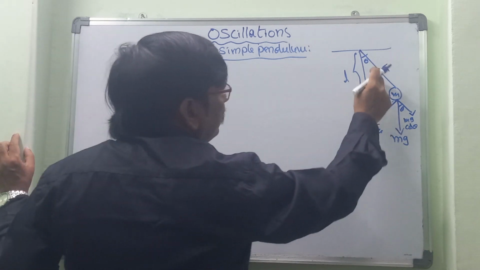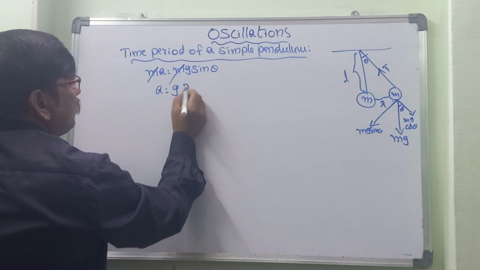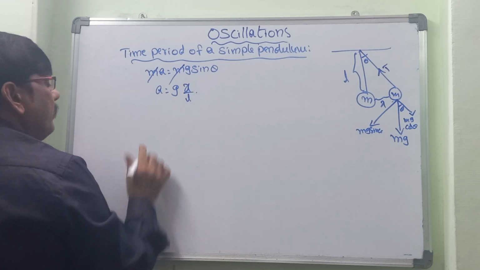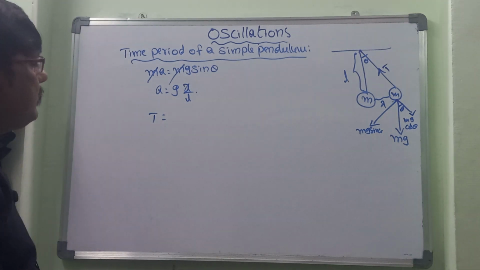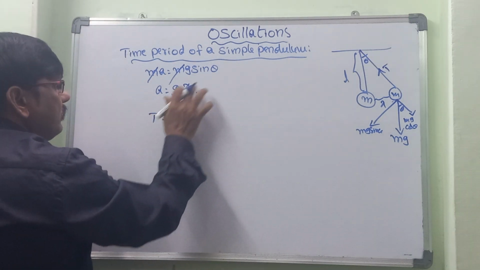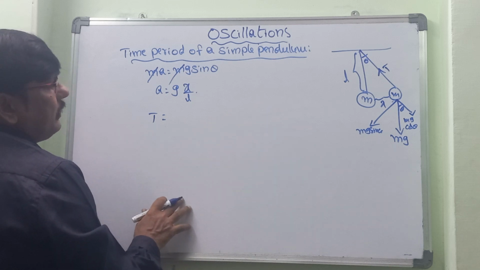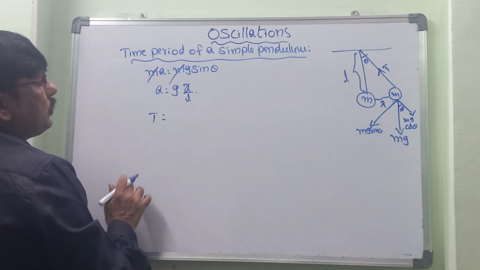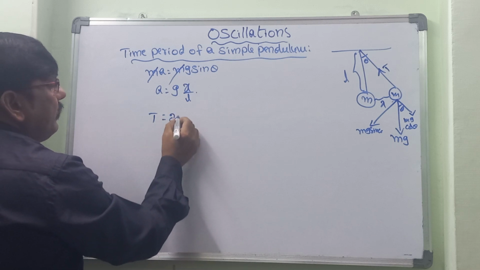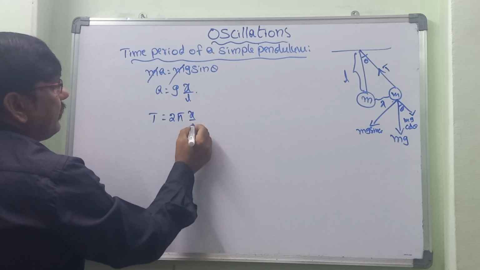Sin theta means how much we can get? Opposite side by hypotenuse, so x by L. Then a is equal to g into x by L. For this particle we have to take the time period. Time period T is equal to 2 pi root of x by a.